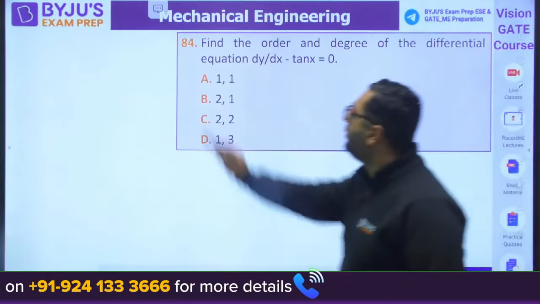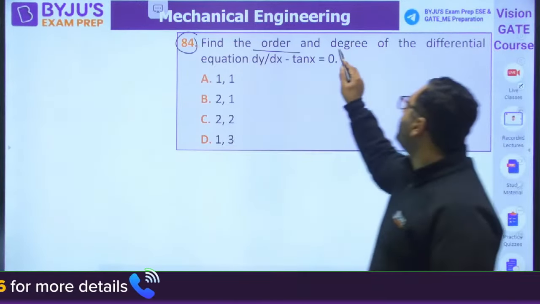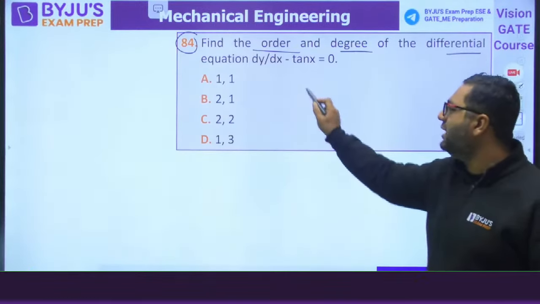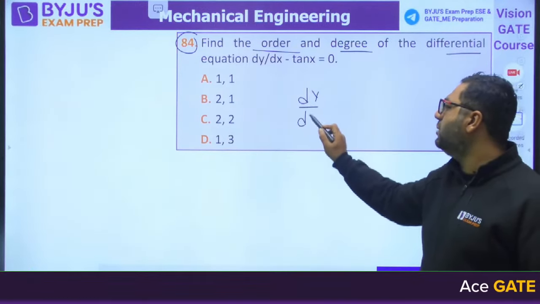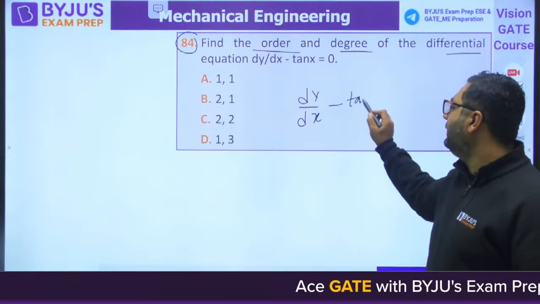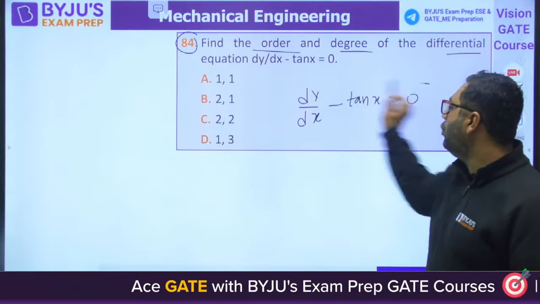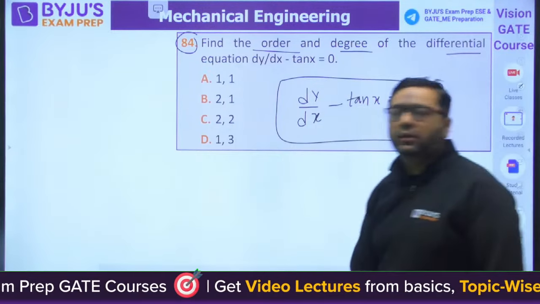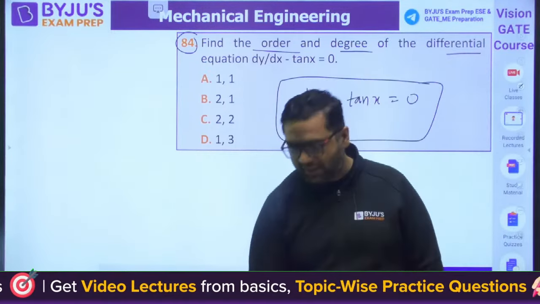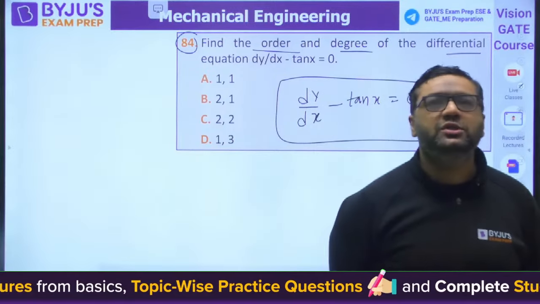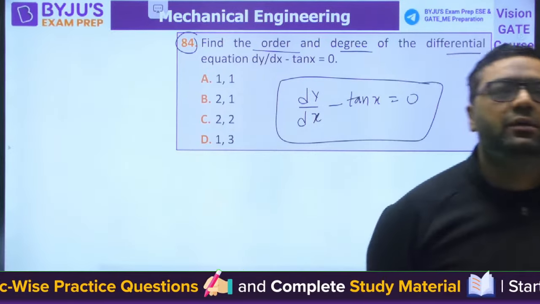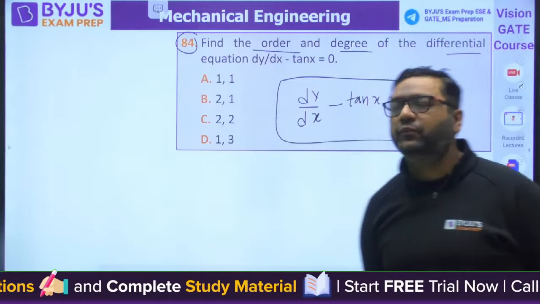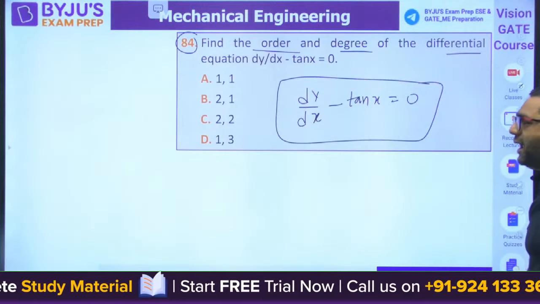Question number 84. Find the order and degree of the differential equation. Can you see? There are many mathematics questions, and they are very easy. What is the order and degree of the differential equation? After that, I have 3 more questions. Tell me, guys.